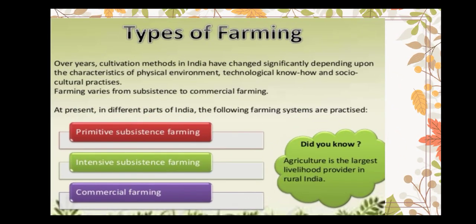Types of farming. In your previous class, in class 8, you have already studied about the types of farming. There are three types of farming practiced. First, primitive subsistence farming. Second, intensive subsistence farming. And third, commercial farming.